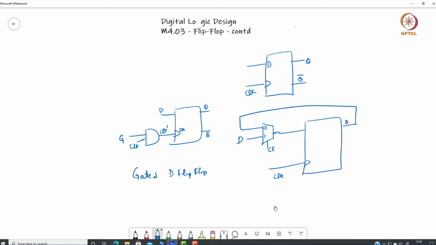If chip enable is 1, then whatever is the value of D will go to Q. So this could sometimes be a better implementation, which can control when D has to be applied to our D flip flop.